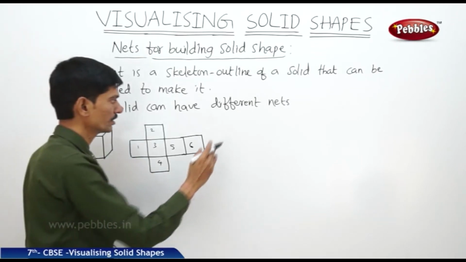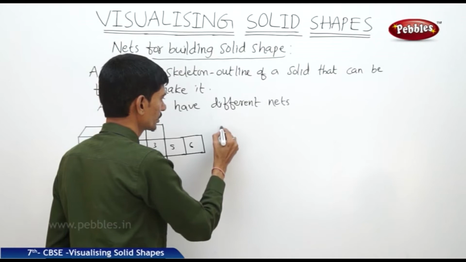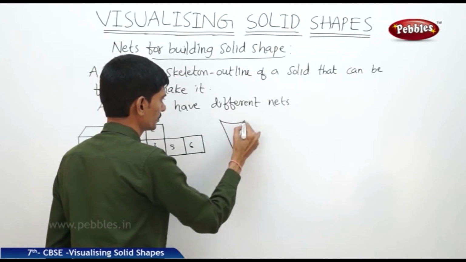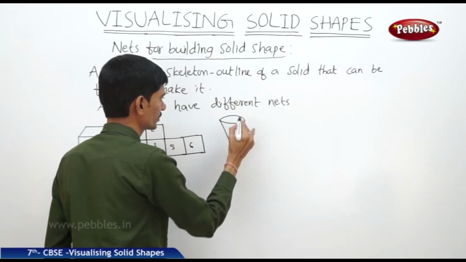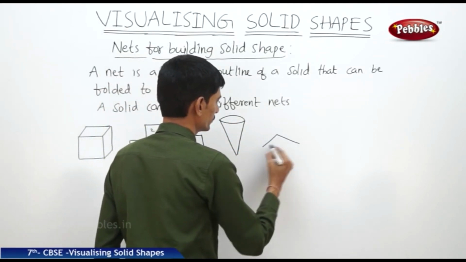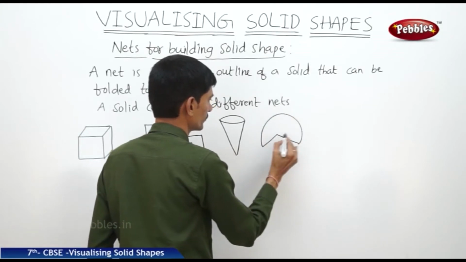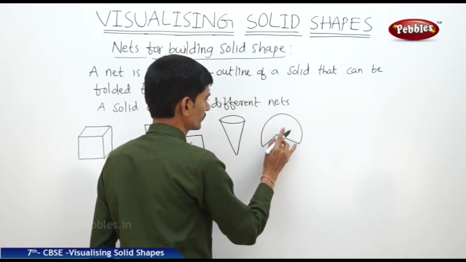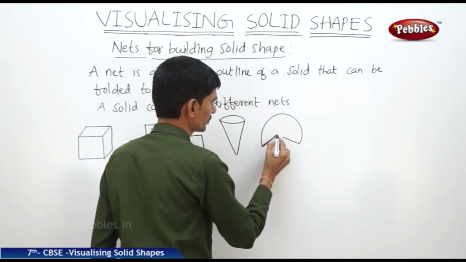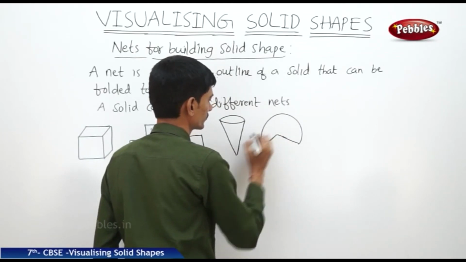Now if you take any conical shape, now what is the net diagram of the conical shape? So that is a sector. The net of the conical shape is a sector.